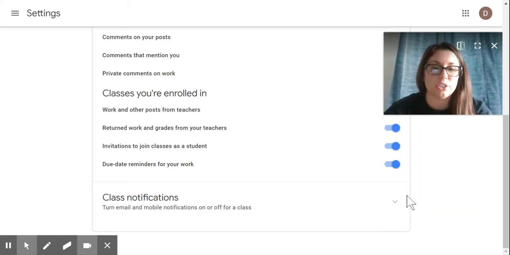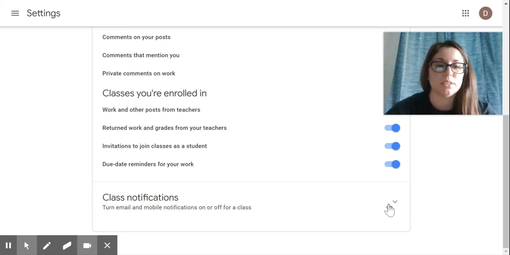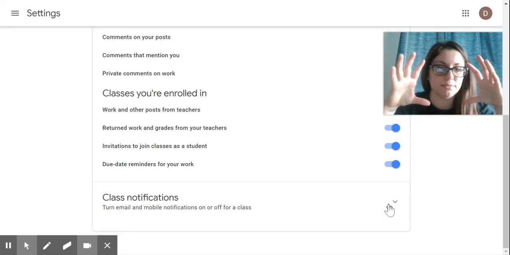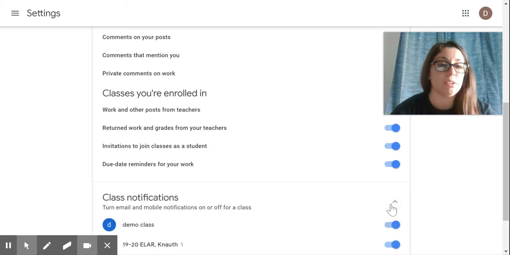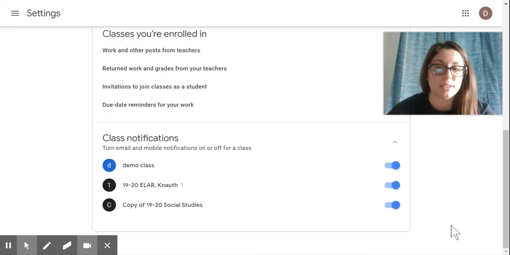Now I want you to pay attention down here. This is usually collapsed. It's not expanded. So it kind of hides. But this one is for managing your email and your app notifications for the classes that you're enrolled in.